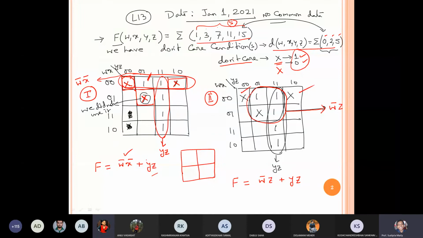But in the other case, the same problem can be solved. To consider this one, I can make another kind of pair using another don't care condition. So from this, I got W bar Z. So two solutions are possible. Don't focus on row and column. Both solutions are same because my function, my output should be this one. This is my output, na? That means at the final circuit, I should get 1 in these positions. So the final solutions will be same.